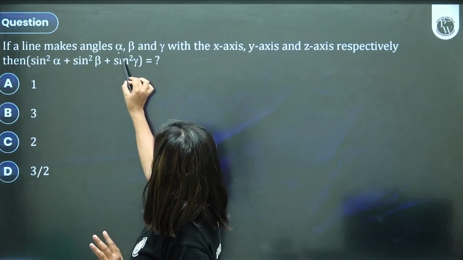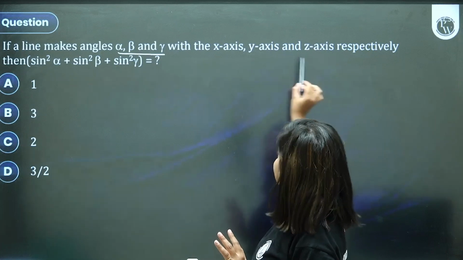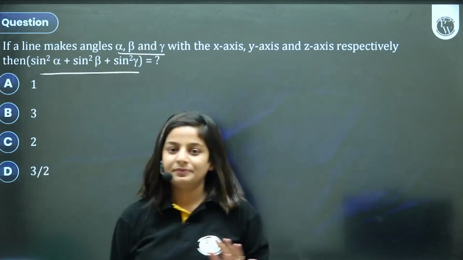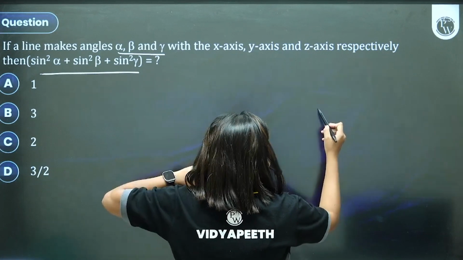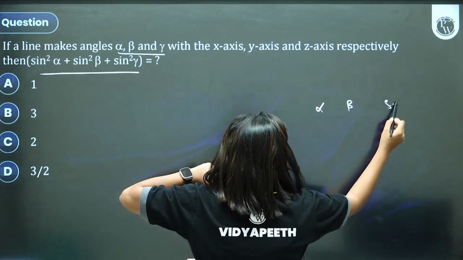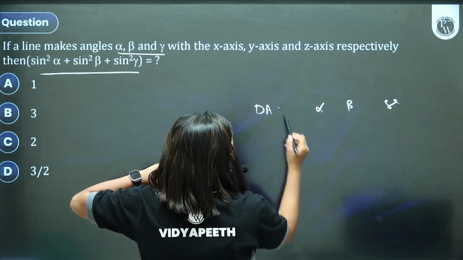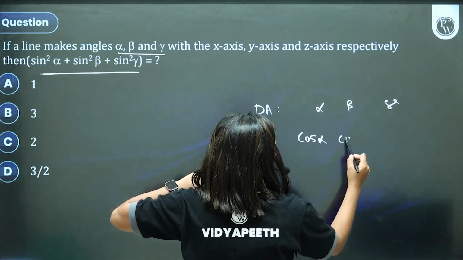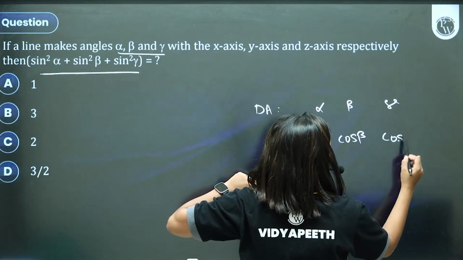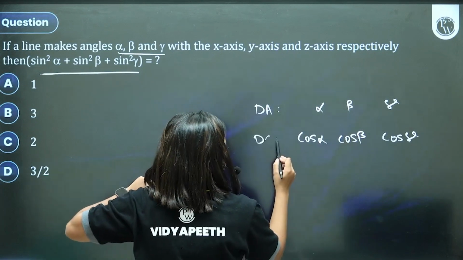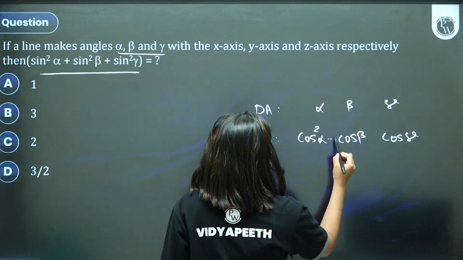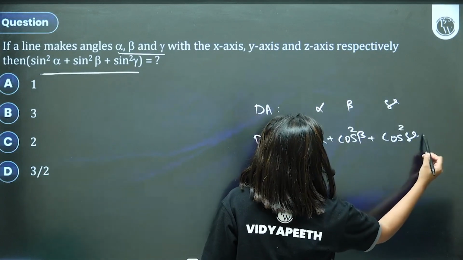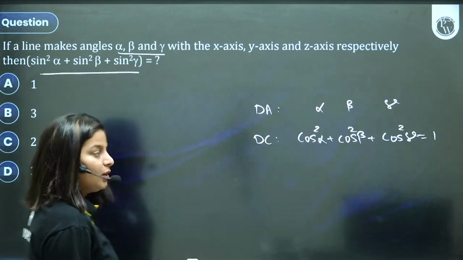If a line makes angles alpha, beta, gamma with the x, y, z axes, then what is the value of this? What are alpha, beta, gamma? They are your directed angles. When I put a cos to it, it becomes direction cosine, and the moment I multiply it with something, it becomes direction ratio. So we know one relation: cos square alpha plus cos square beta plus cos square gamma. So we have to find this value.